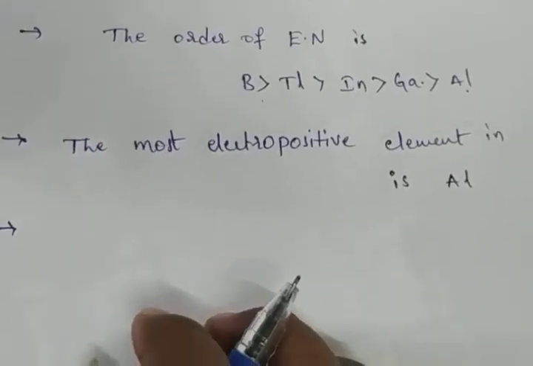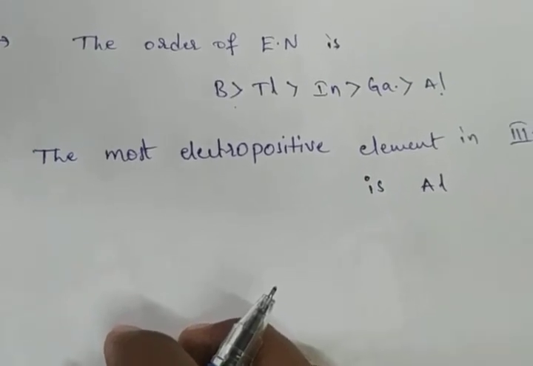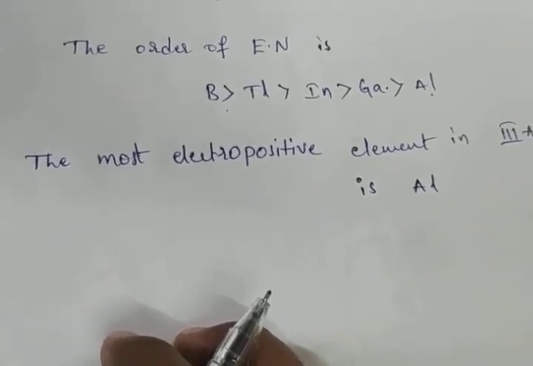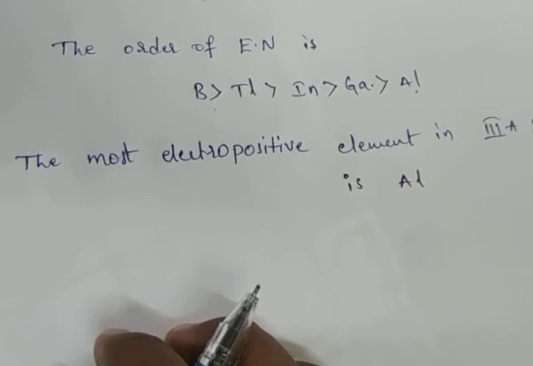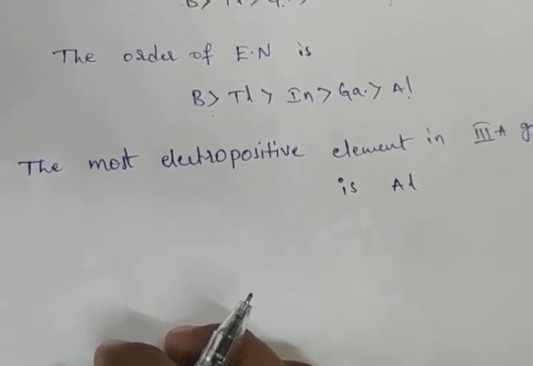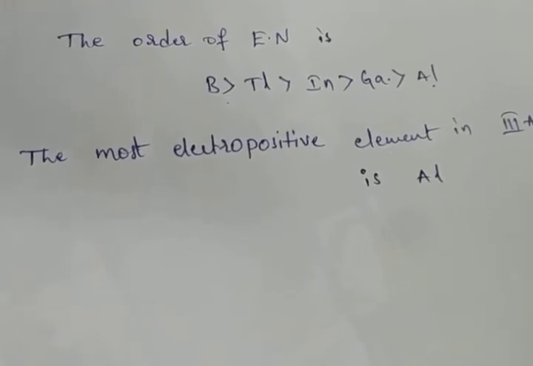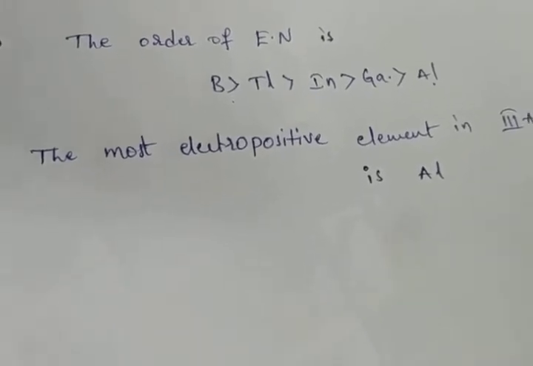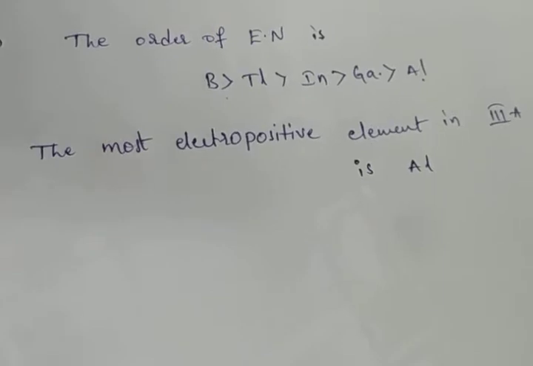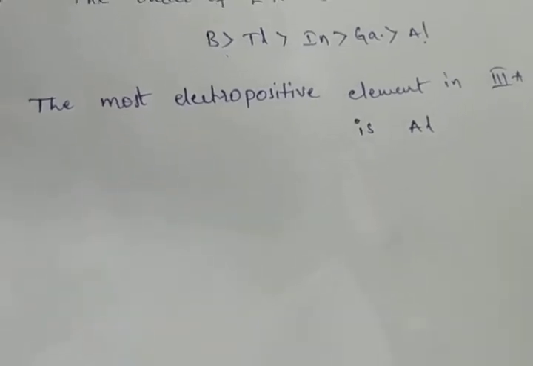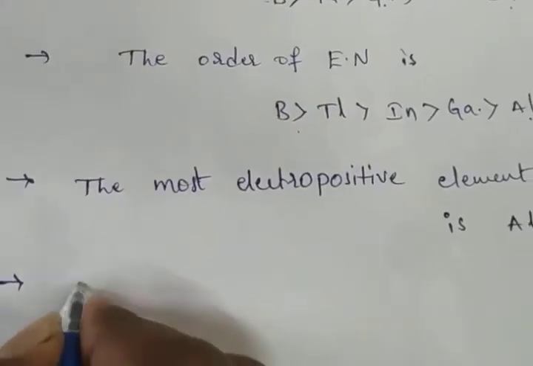The compounds of aluminium and gallium are covalent only in the anhydrous state, and ionic in aqueous solution also. For example, aluminium chloride and gallium chloride are covalent only.